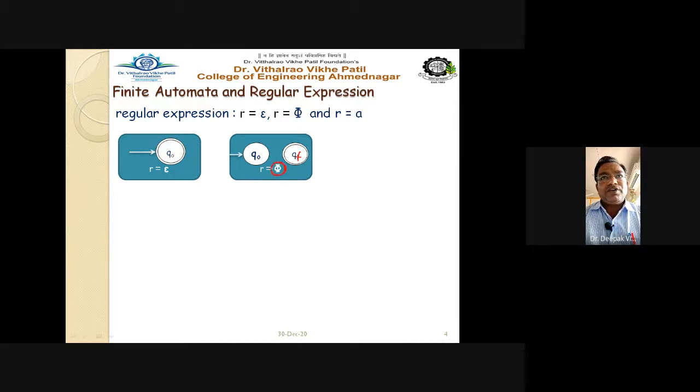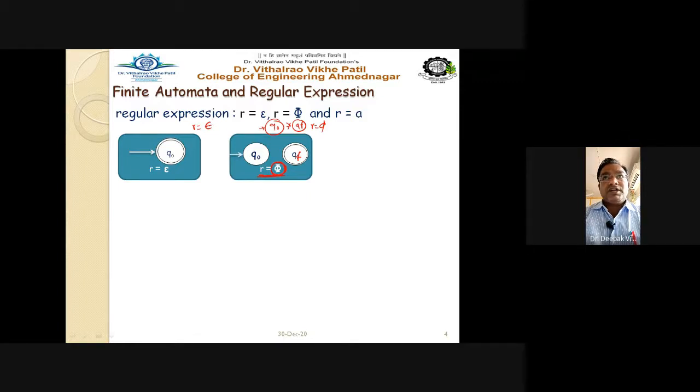It is a null string, or a null transition. So if your regular expression is R equal to phi, then you draw the automata in this way: Q0 here and QF here, but no transition exists between the two states. So this is for R equal to phi, and the first one was for R equal to epsilon.